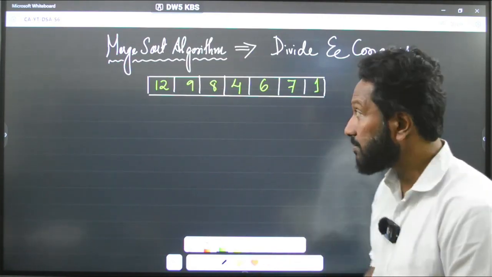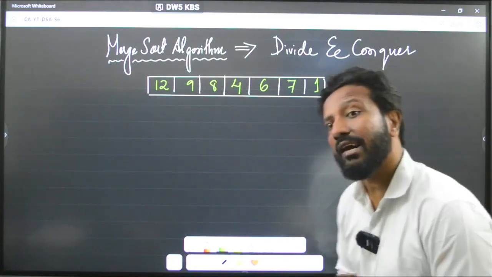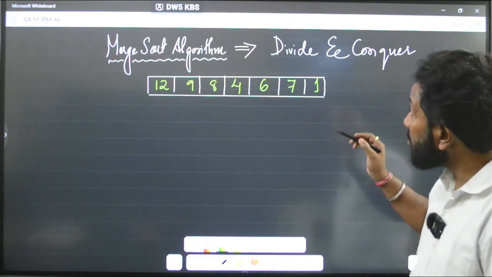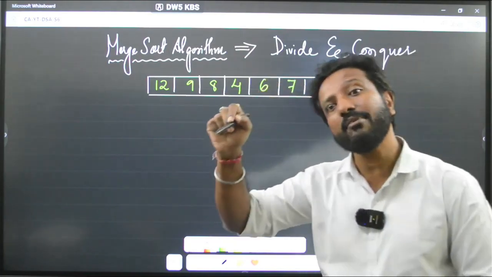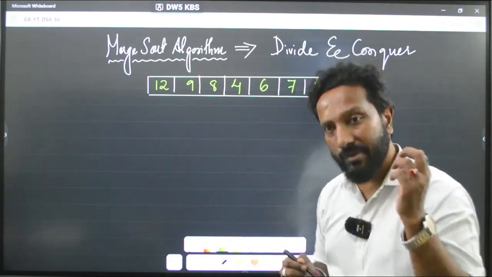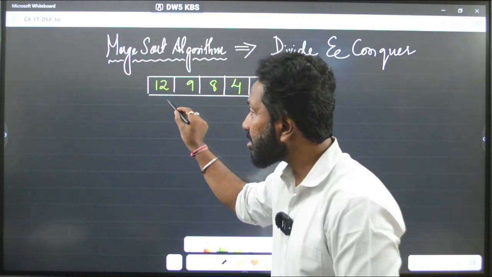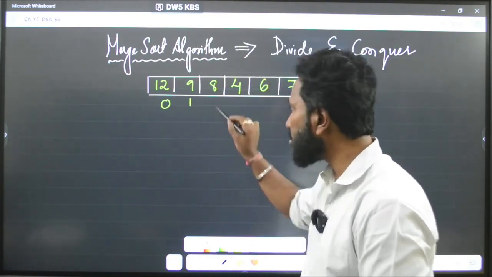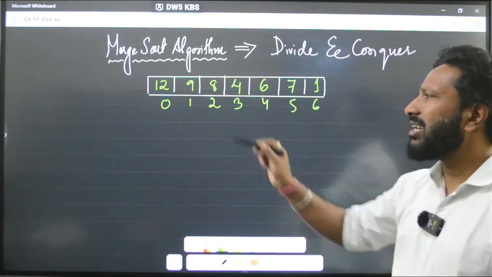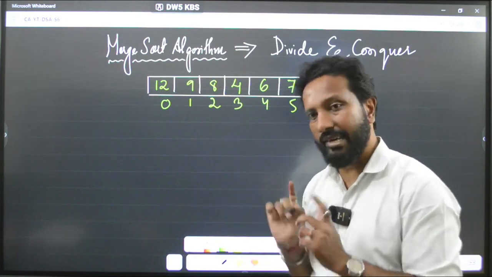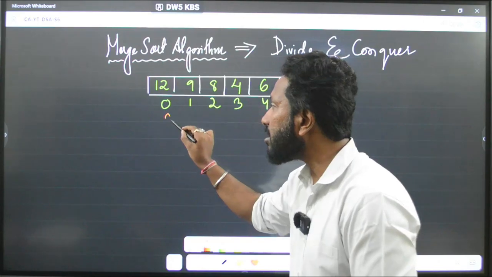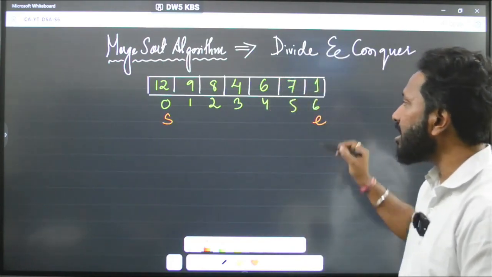Now, it is called the divide and conquer algorithm. Try to understand this, guys. How do you divide? We have learned binary search. The same concept is used to divide this array. We write down the indexes 0, 1, 2, 3, 4, 5, 6, so 7 elements with indexes 0 to 6. Now you take a start point and an end point.